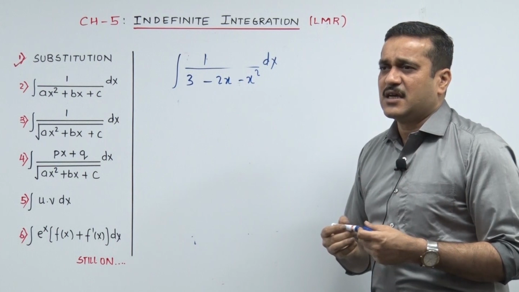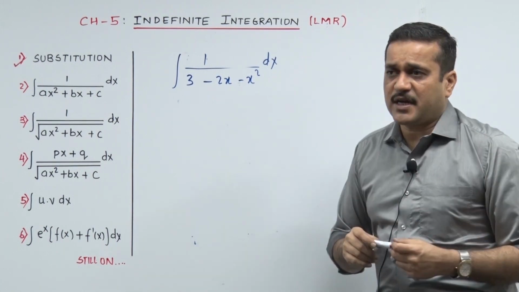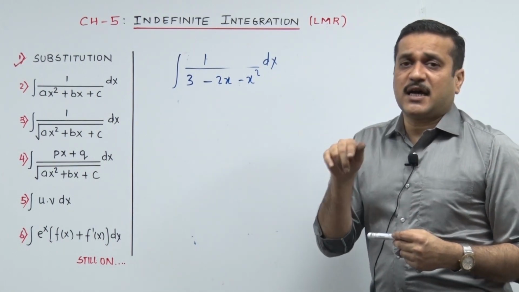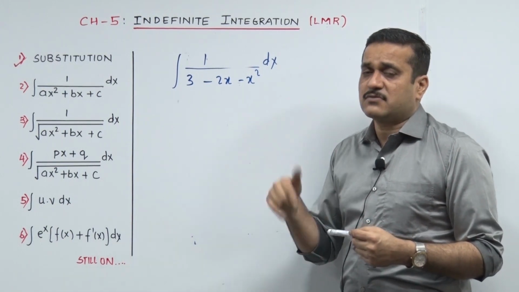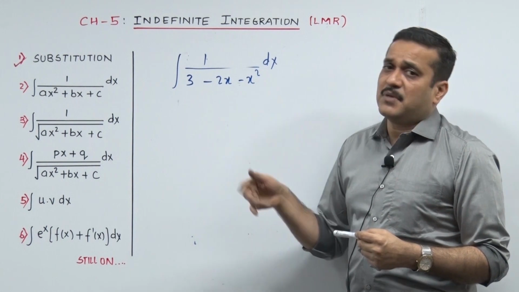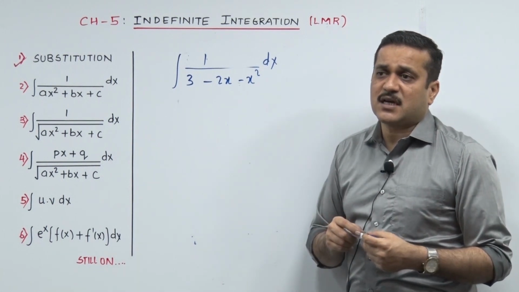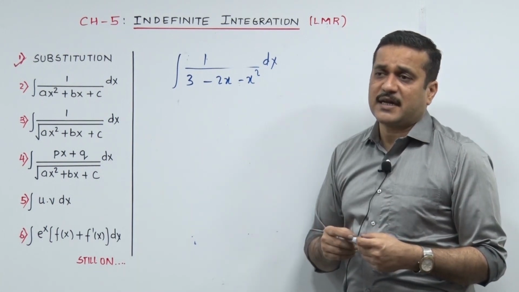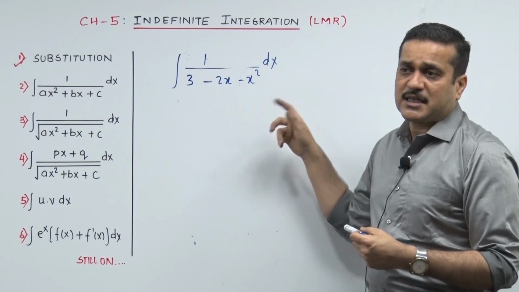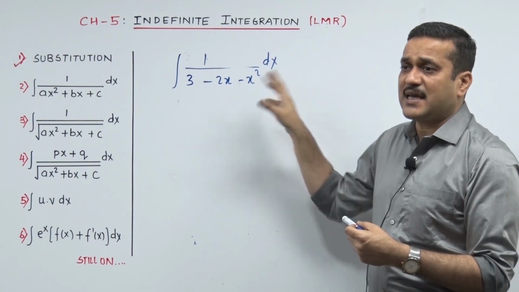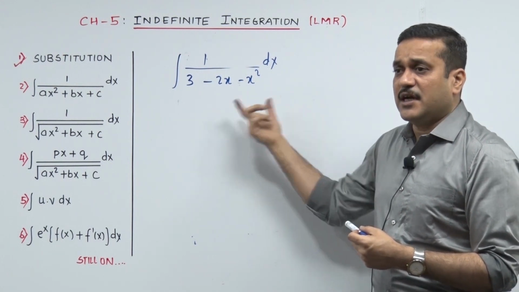Once I saw this, first of all I remembered 1 upon quadratic. Second, I remembered either this needs to be shaped up into 1 upon x square minus a square or 1 upon a square minus x square. But with so much of my maths skills, which I have got in my 10 years of school, I can understand this cannot be shaped into 1 upon x square minus a square. You need to put it as a square minus x square, the denominator.